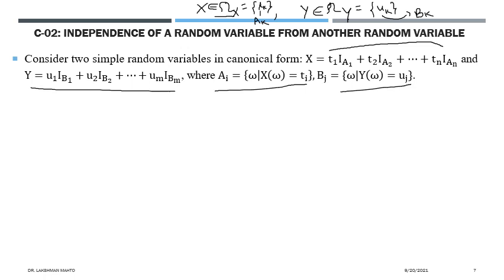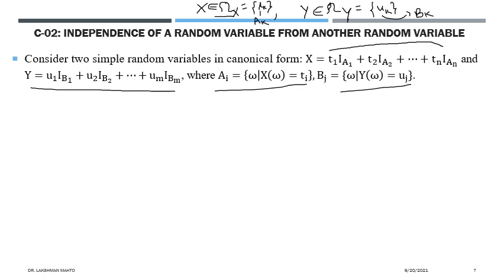Now we had already seen that if you are talking about independence between Bernoulli random variables, you have to look back into the pre-images, the corresponding events. If those are independent, then we can claim that the corresponding Bernoulli random variables would be independent. So X and Y would be independent when each pair is independent.